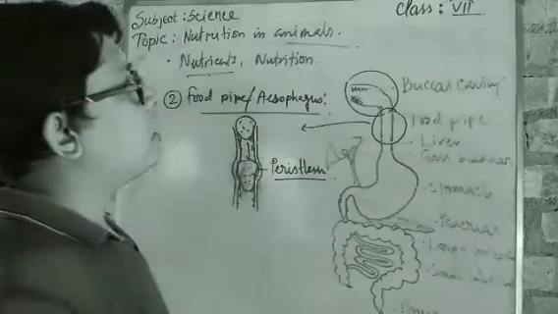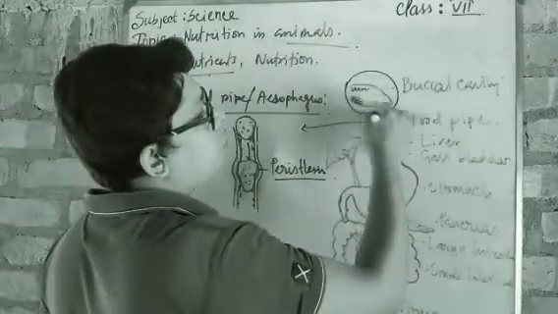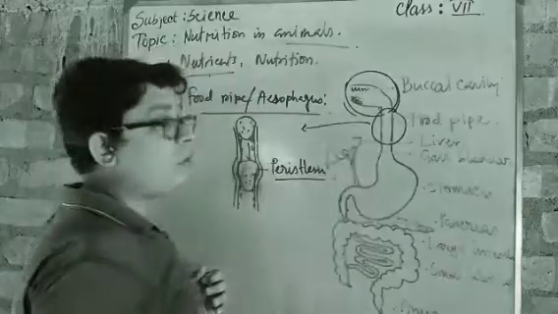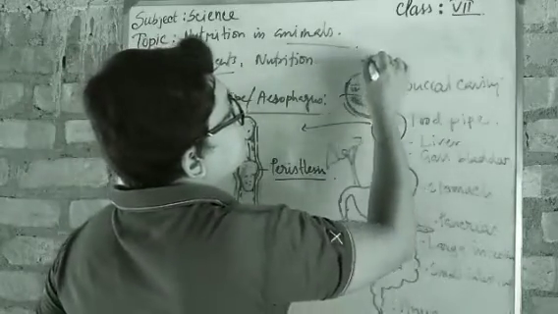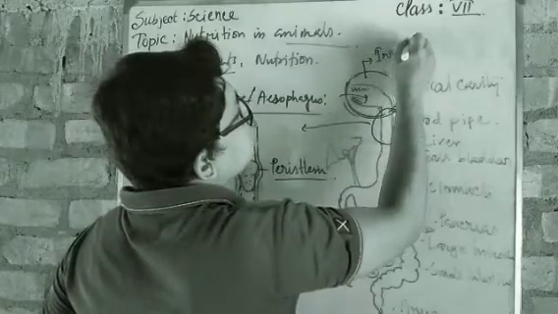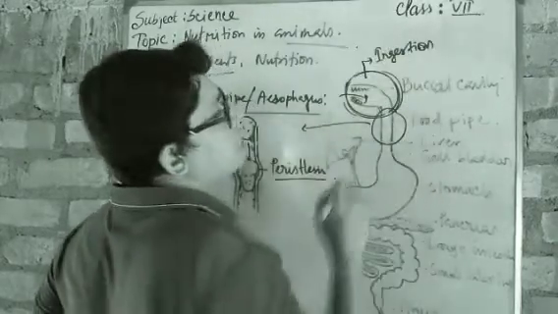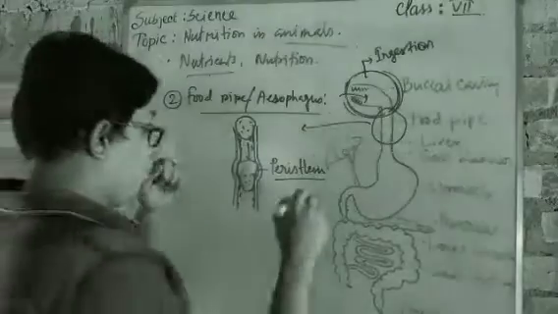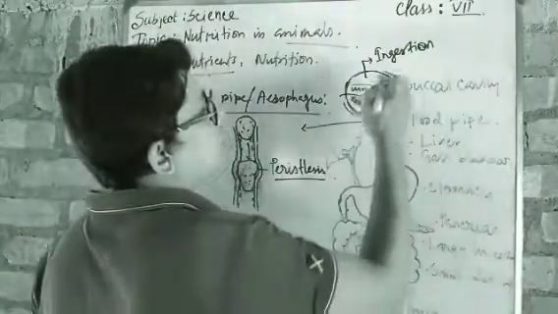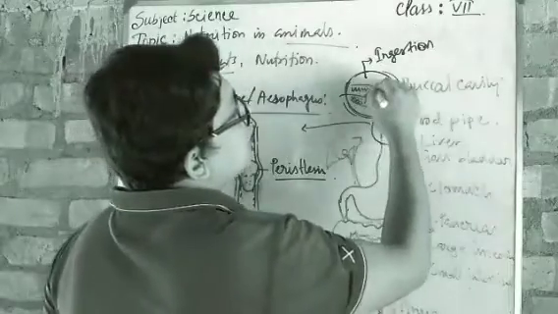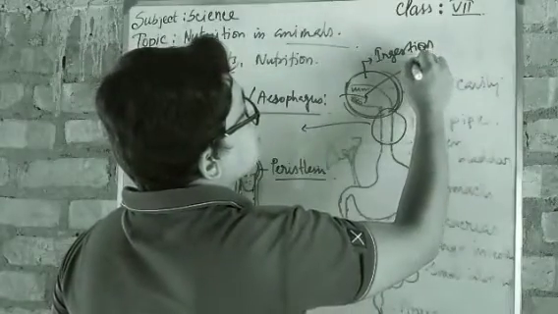So at first, in the buccal cavity, I have told you this function, but I have not told you the name. In the buccal cavity, when the food is being taken in, this process is known as ingestion. Ingestion. Okay, and when the food is mixing along with the saliva and the teeth are grinding it, this entire process is known as mastication.